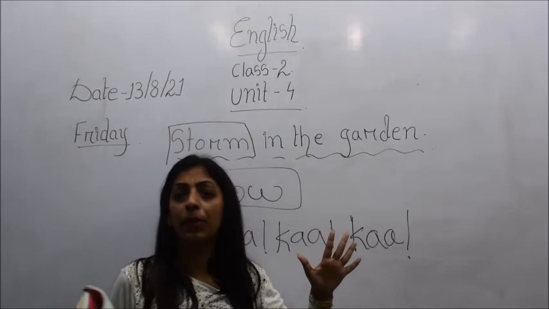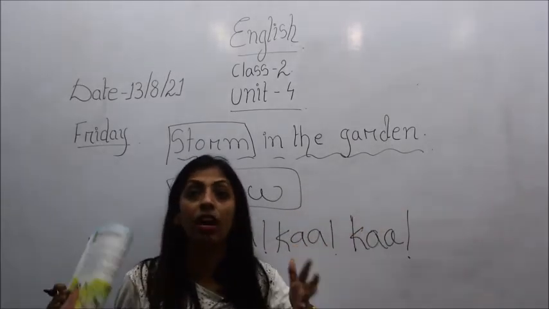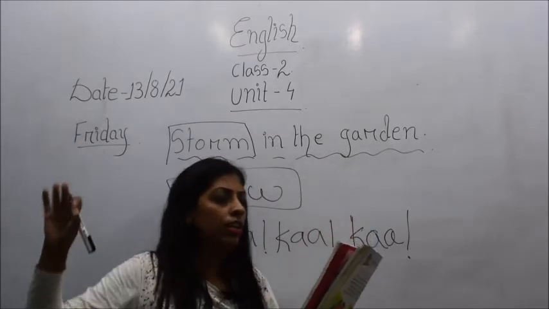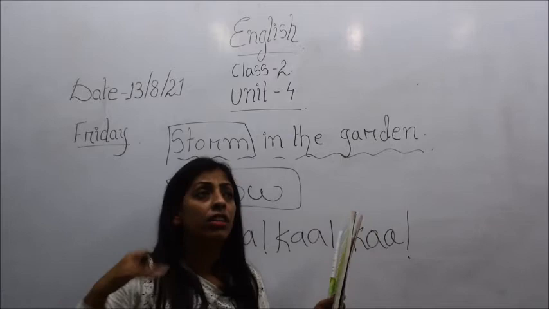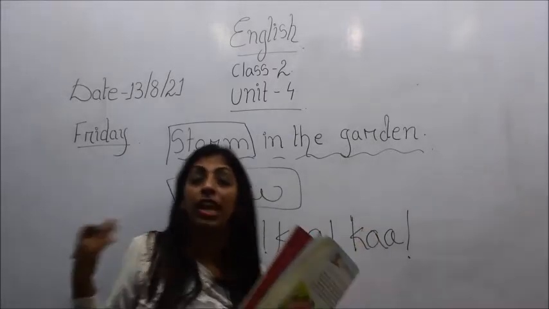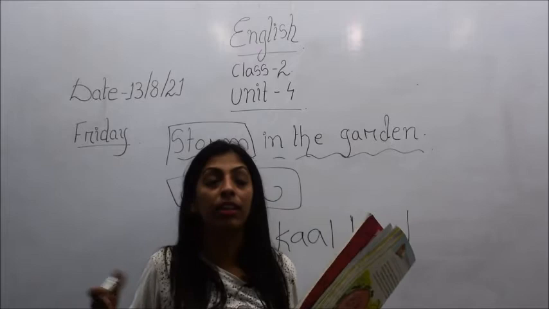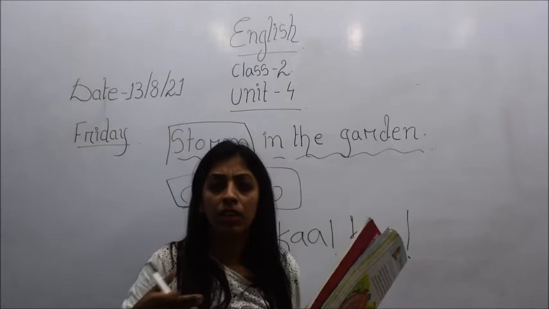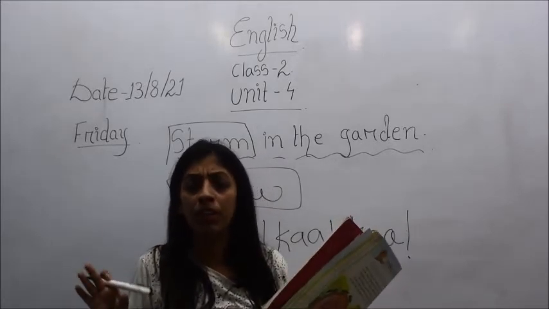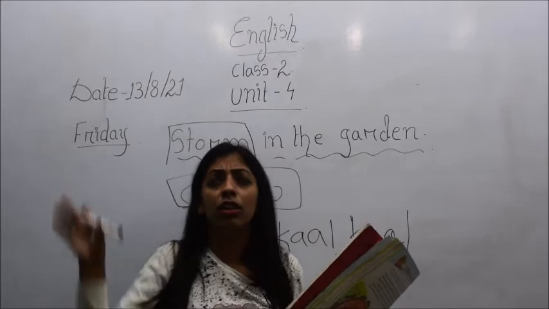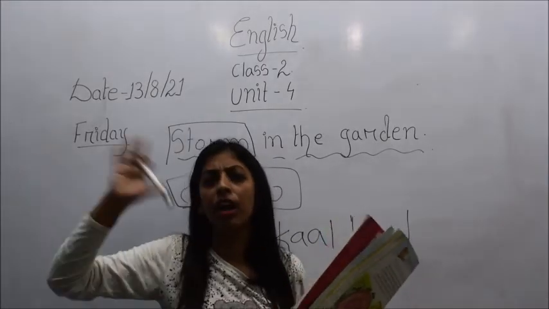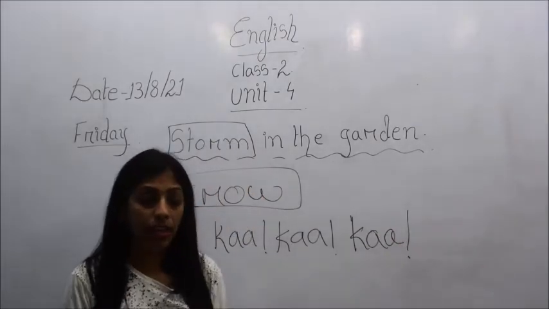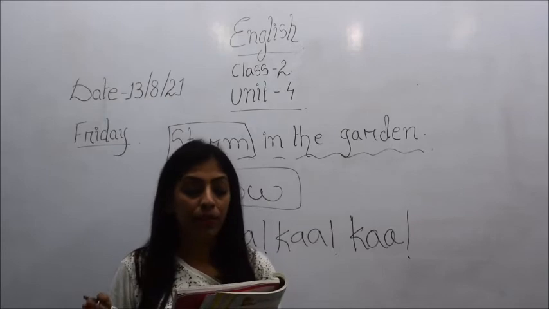Suddenly lightning appeared and everywhere it was completely dark, and that too during the daytime. And all the crows were flying and making the sound of ka ka, like they were giving you the clue that something very disturbing is going to happen in the environment. The crows were flying, darkness appeared in the sky, and they were making a sound like ka ka ka. So what happened? Oh, but where were the ants?